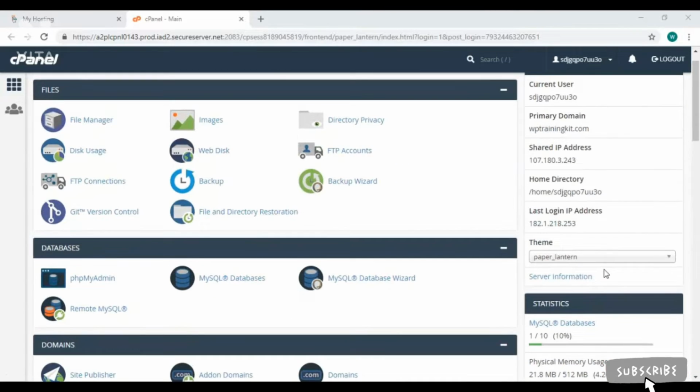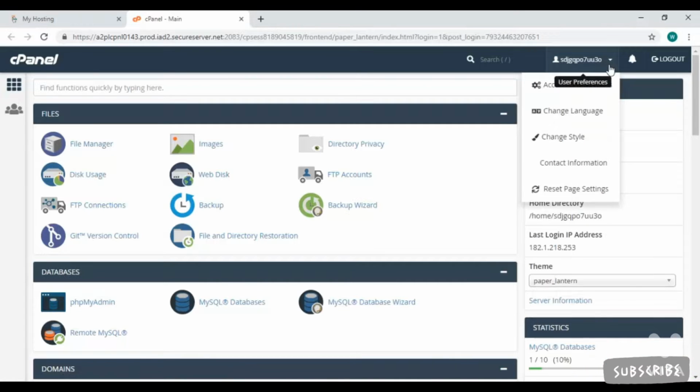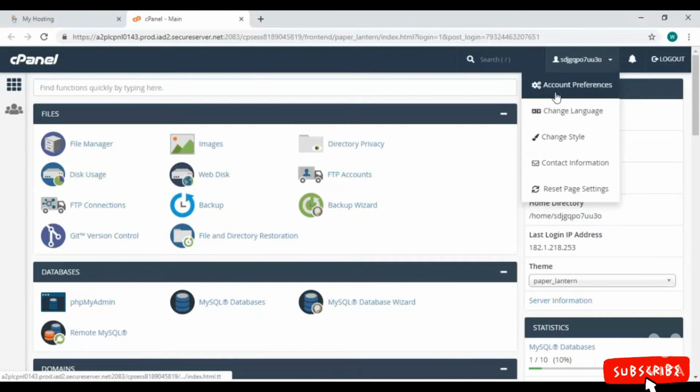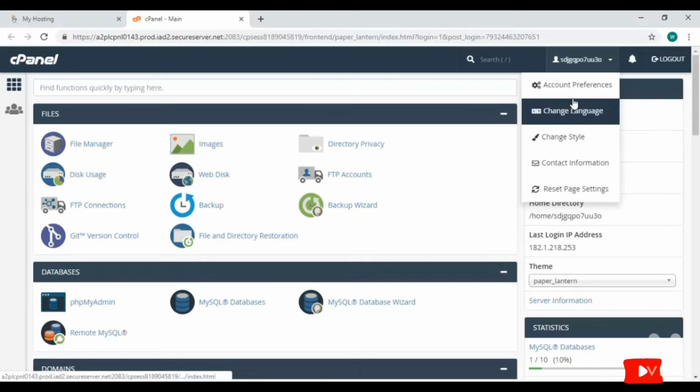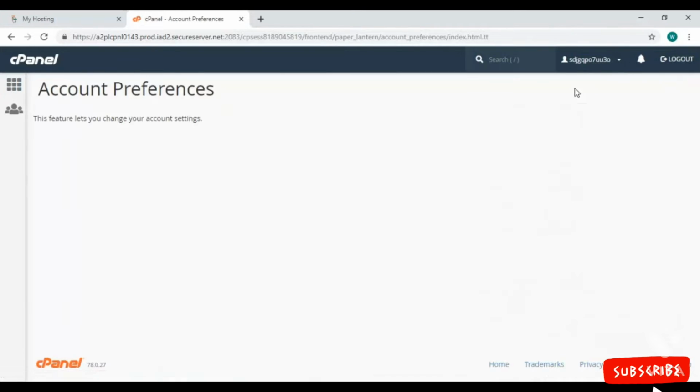On top of it, there's general information. Inside there is Theme. You can select your theme from here. They have sub-options in every category. Here on the top right, we can set our account. From this drop-down menu, you can set account preference, language, style.